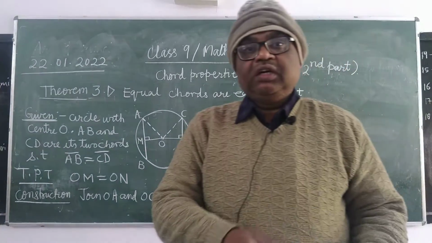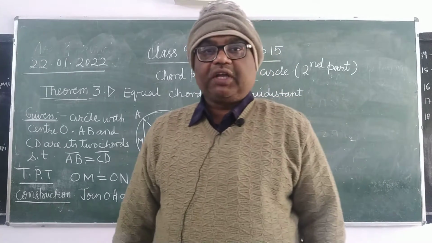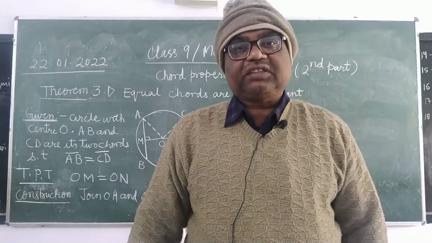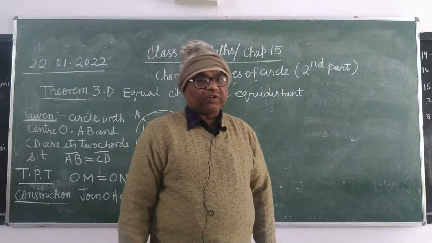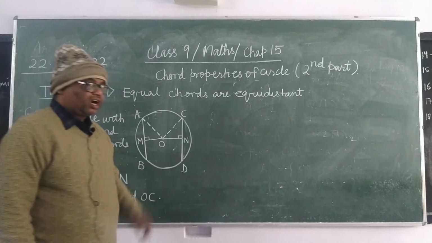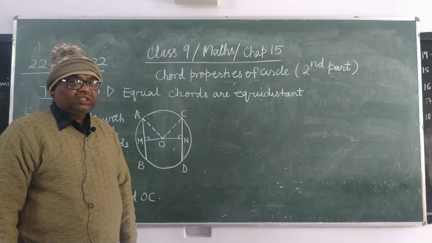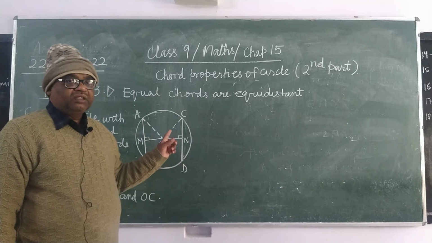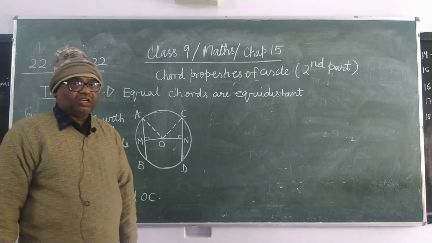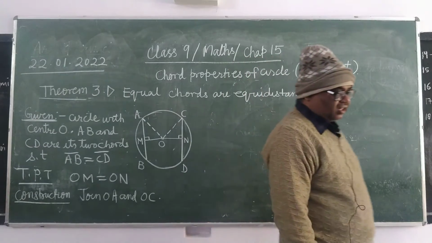First theorem: perpendicular drawn from center on the chord bisects the chord. And the second theorem was: line joining center to the midpoint of chord is perpendicular to the chord. Both the theorems are reciprocal of each other.